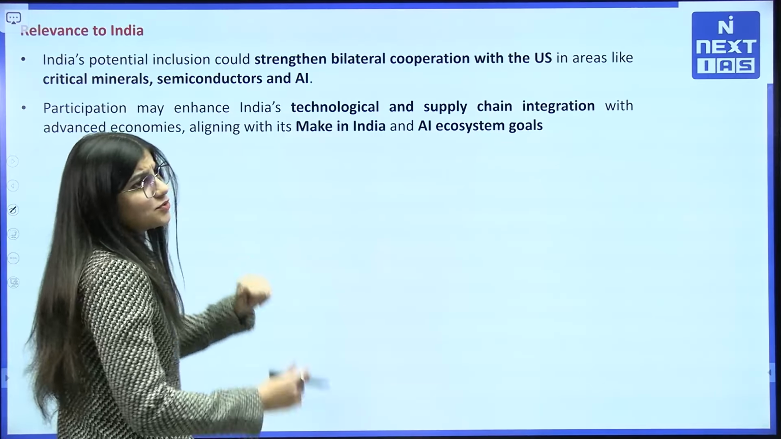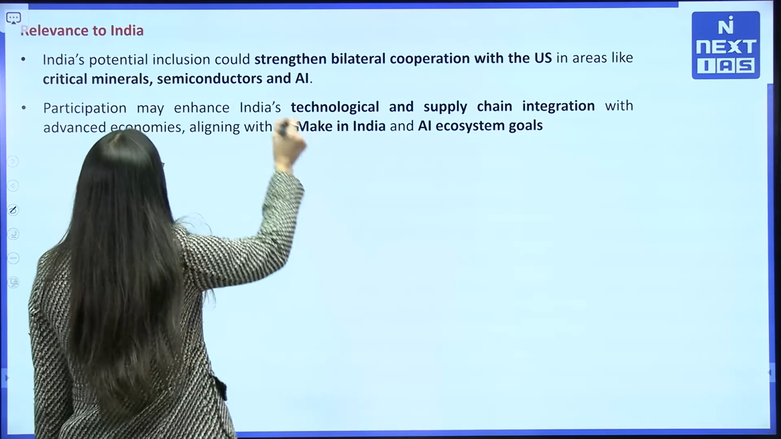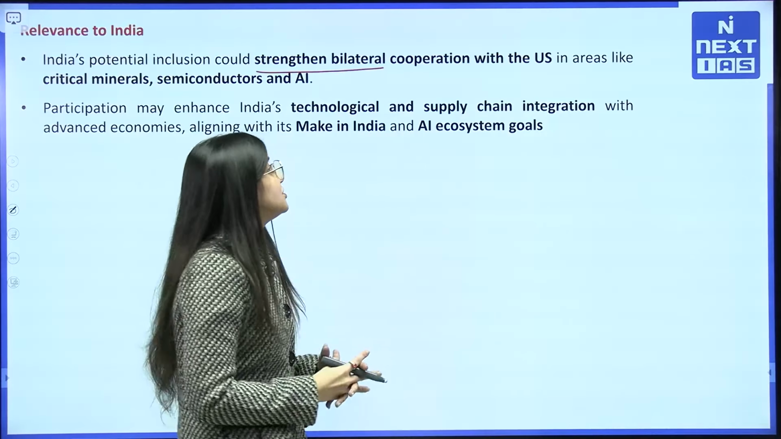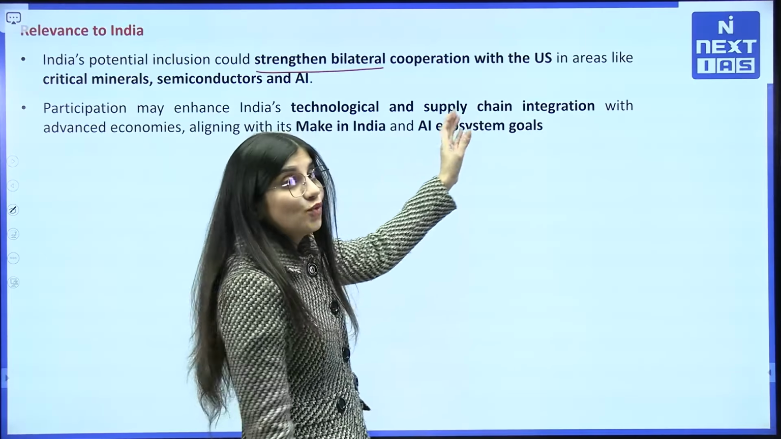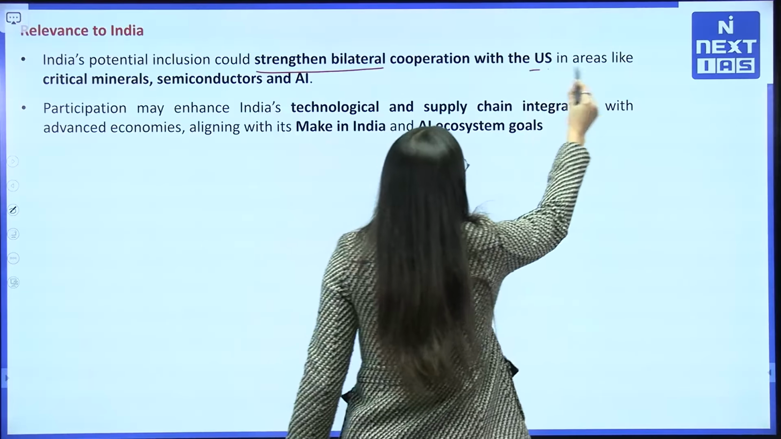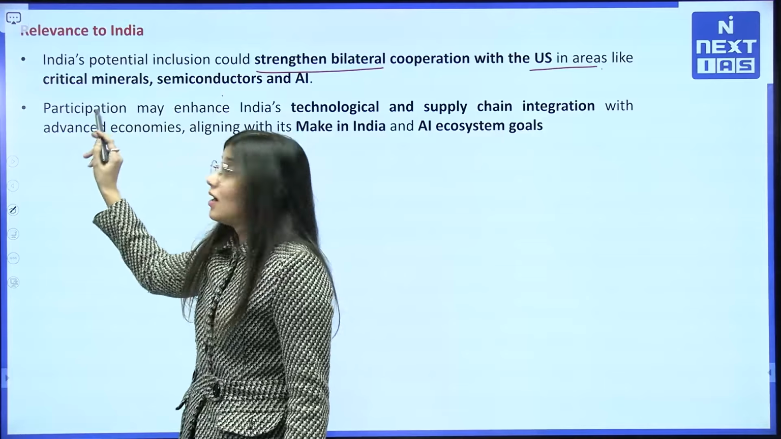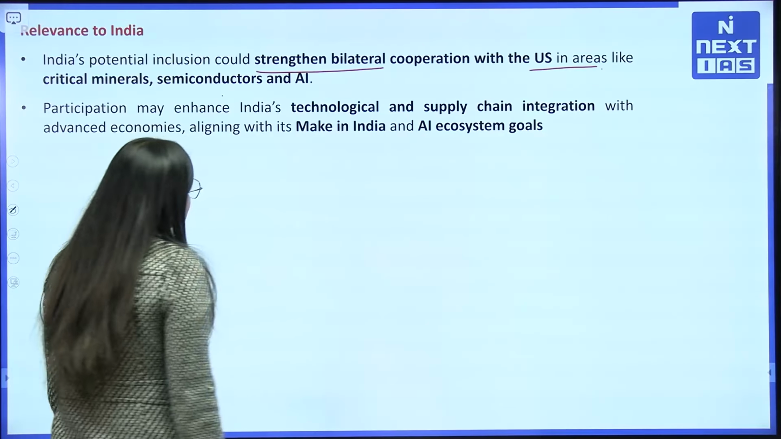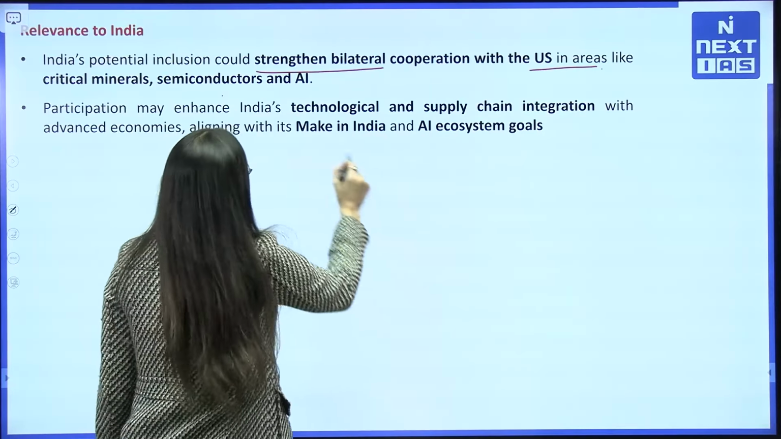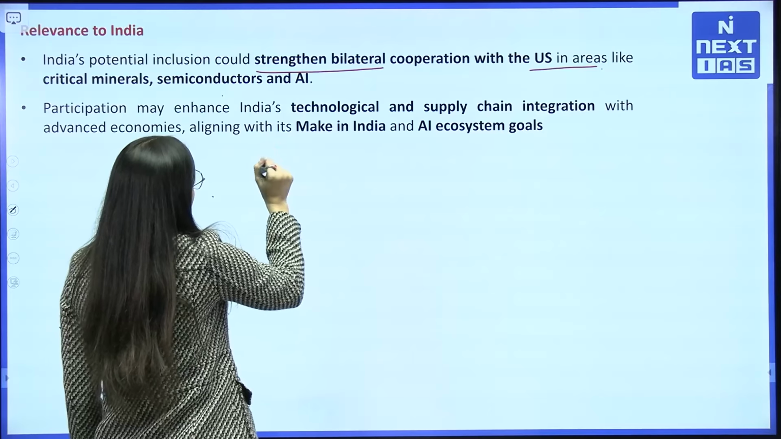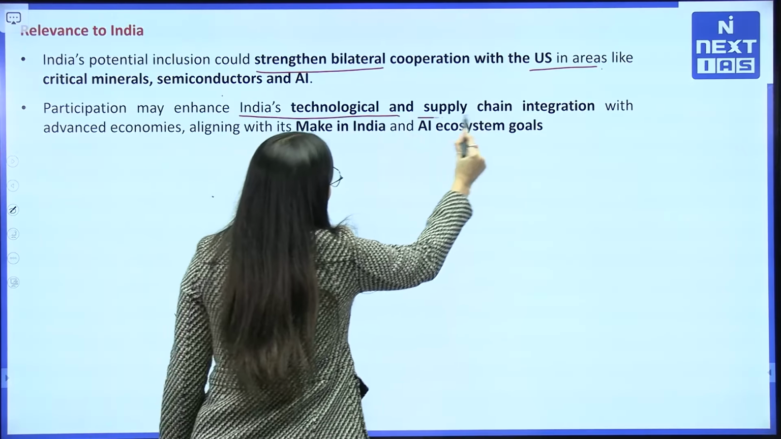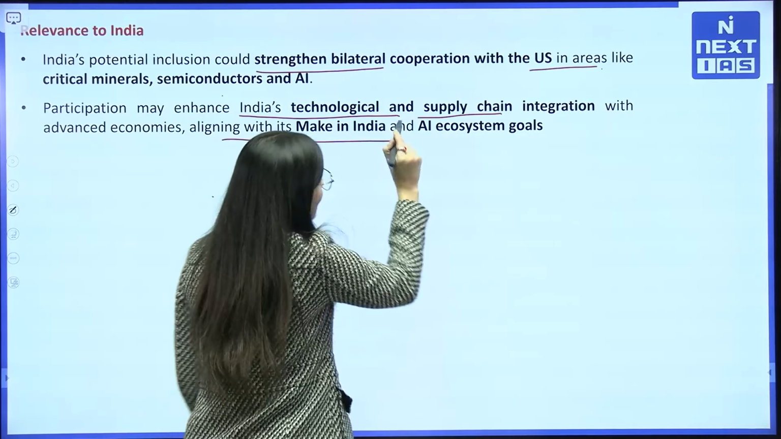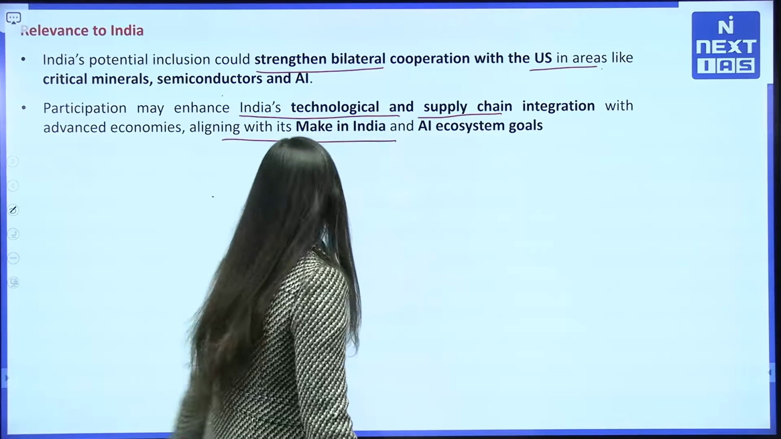So what is the relevance to India? India's potential inclusion could strengthen our bilateral cooperation with the US in the areas of semiconductors, AI, critical minerals and everything. Our participation will be high with Pax Silica, which means India's technology and supply chain integration with advanced economies, aligned with Make in India and the AI ecosystem.